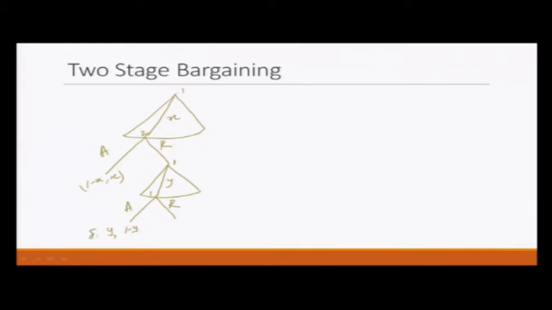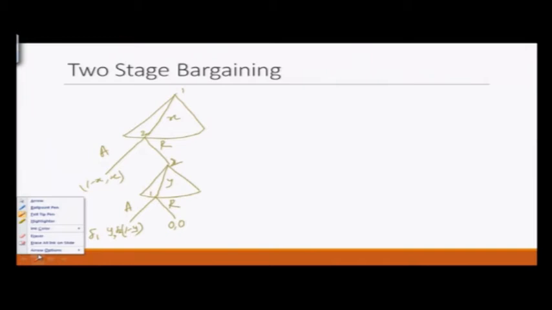So, here we use delta 1 and here we have delta 2, and if player 1 rejects at this stage, both of them will get 0. Now, what should be the equilibrium here? Okay, I made a mistake here, it should be player 2 and then player 1 accepts or rejects. Okay. So, what happens here?